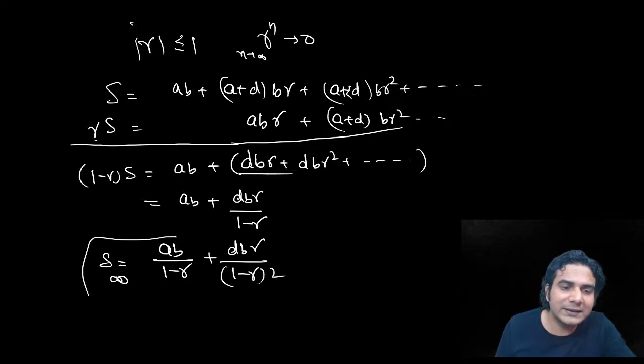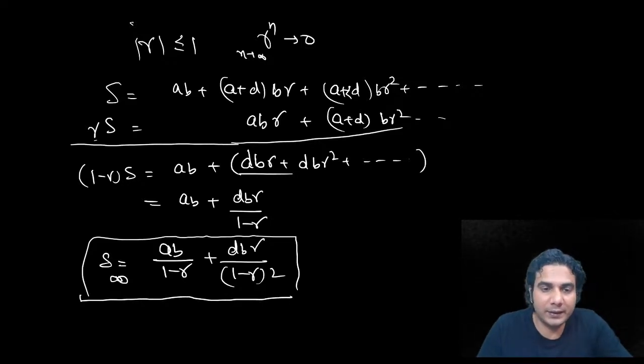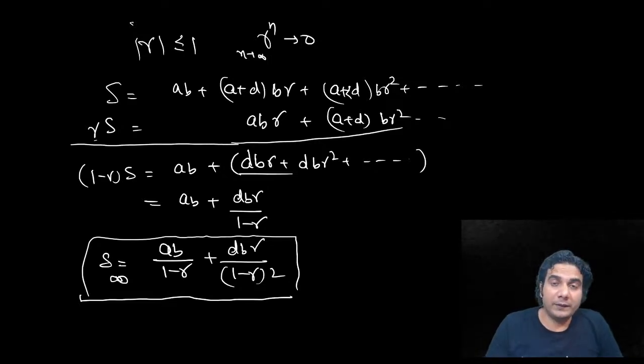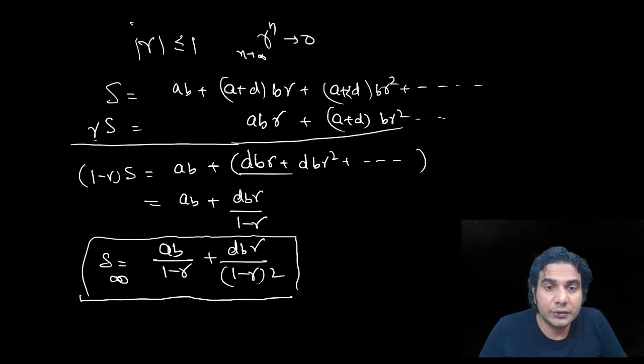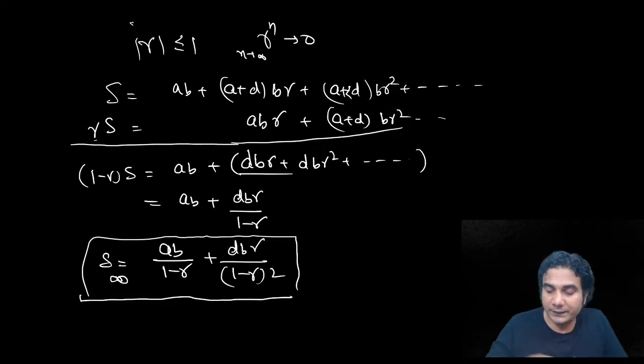Okay. So this is, I mean, simpler to remember, but actually you can see this infinite GP is not difficult to find. It won't take time. You can solve it in 30 seconds. But in the formula, you might make some mistake because you need to remember a, d, and b. So to avoid that mistake, it's better to solve it properly. But if you are confident that you can apply it properly, then you can memorize it and apply it. Okay. But do practice a lot to apply this formula. All right. Don't commit any mistake. So this was infinite GP and finite number of GP.